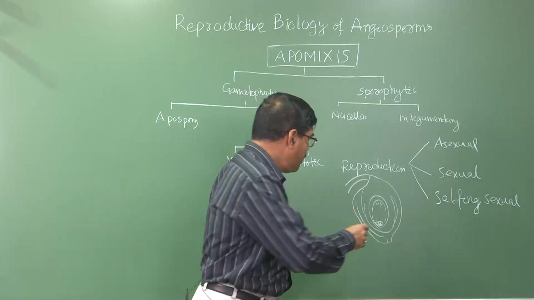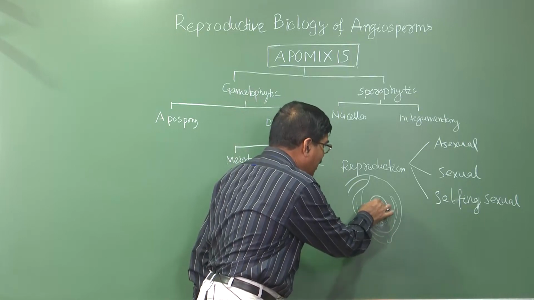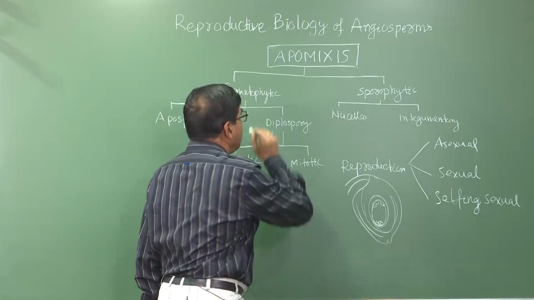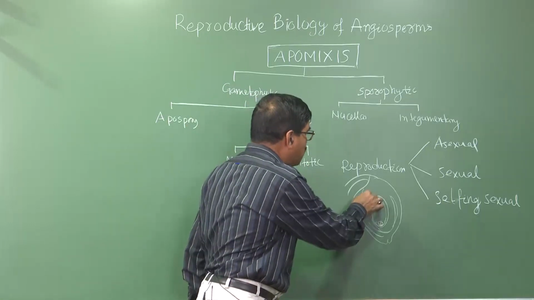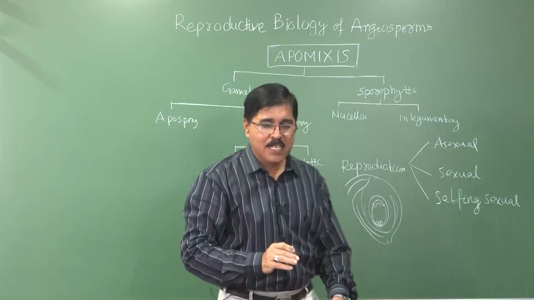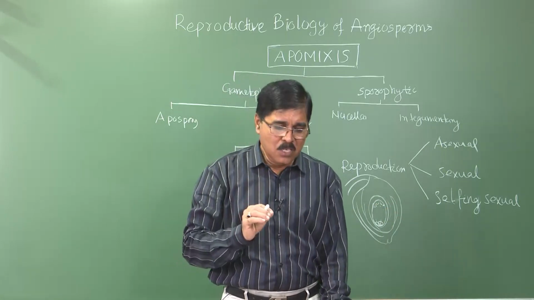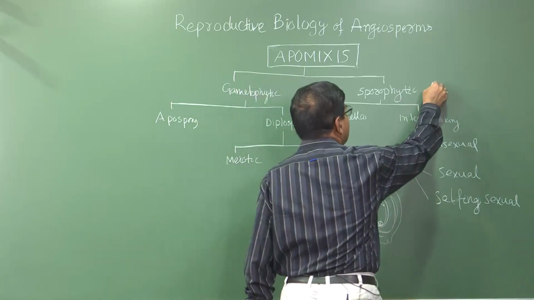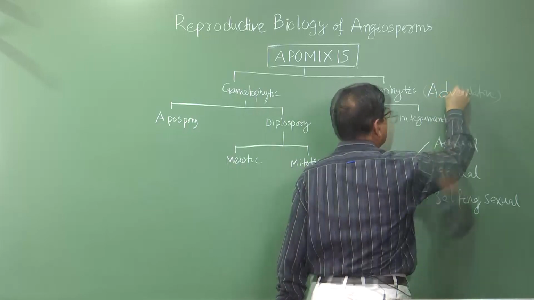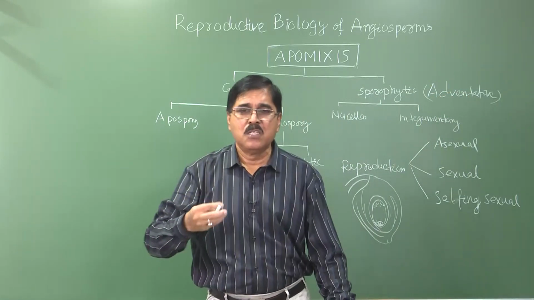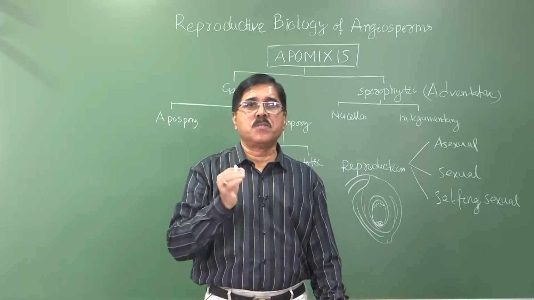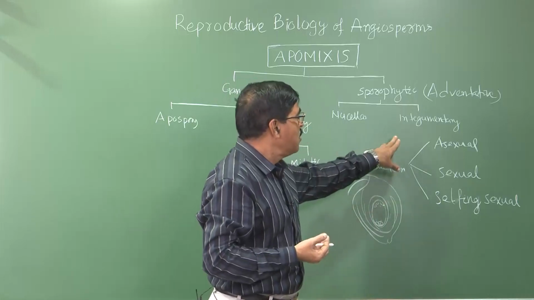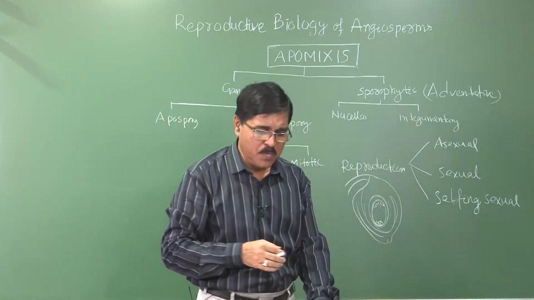It may develop from the gametophyte tissue, which is haploid tissue. If it is gametophytic tissue, we call it gametophytic polyembryony. If it is sporophytic tissue, your nucellus and the integument, and the embryo forms from there, we call it sporophytic polyembryony. Accordingly, it is also called adventitive. Sporophytic is also called adventitive polyembryony, because normally the embryo should be from the gametophytic part, but when it is from the sporophytic part, we call it adventitive polyembryony.